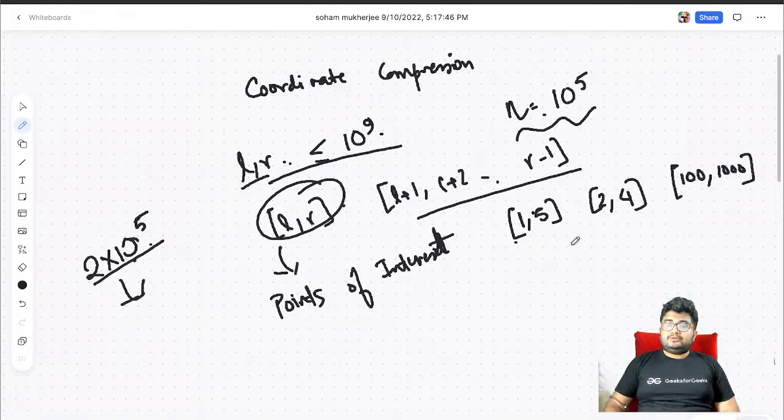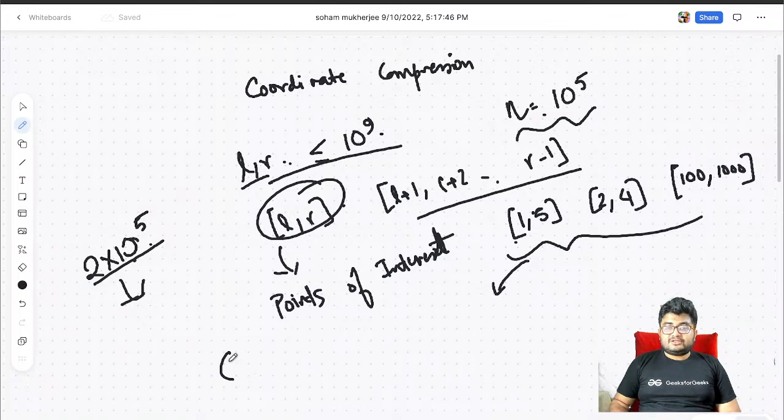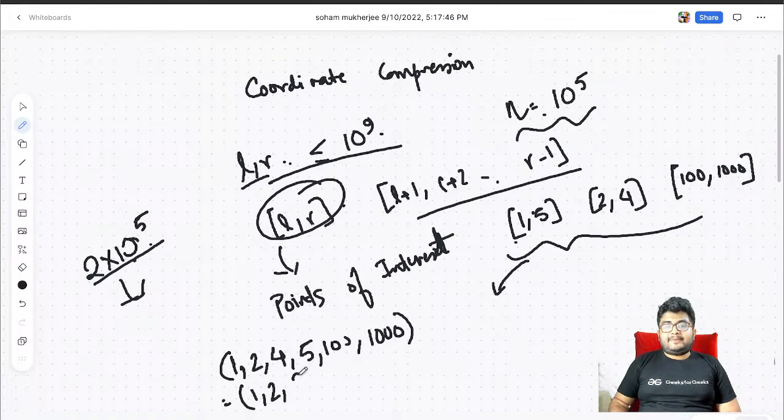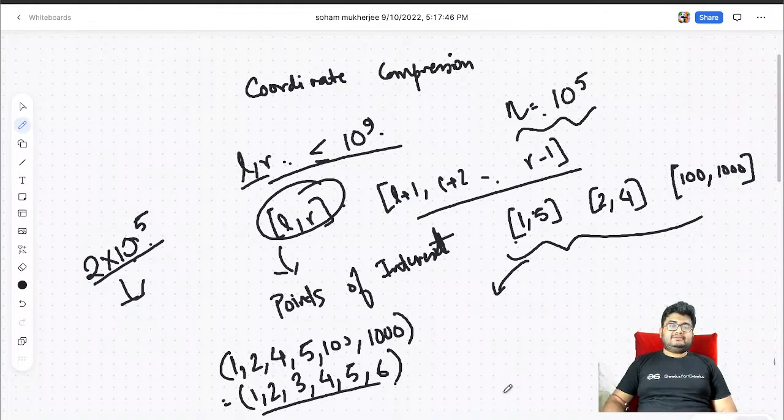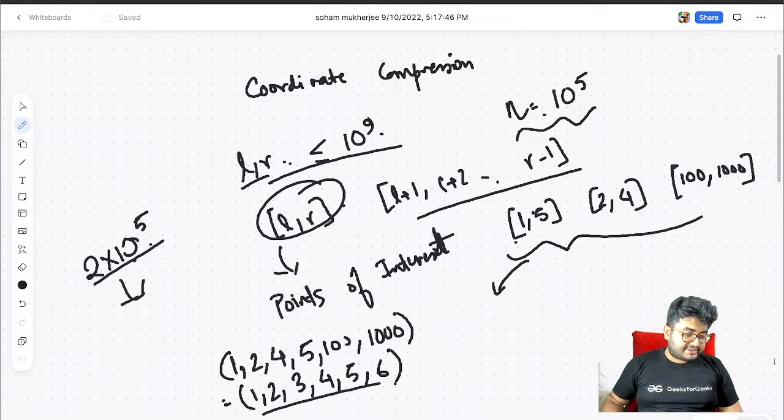What we can do is take the unique values: 1, 2, 4, 5, 100 and 1000, and map them correspondingly. So 1 becomes 1, 2 becomes 2, 4 becomes 3, 5 becomes 4, 100 becomes 5, 1000 becomes 6. And now we can actually do all the computations.